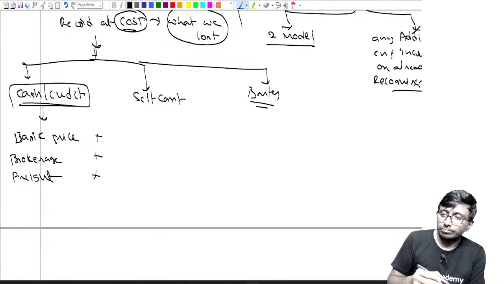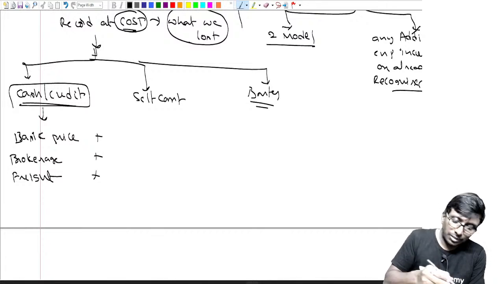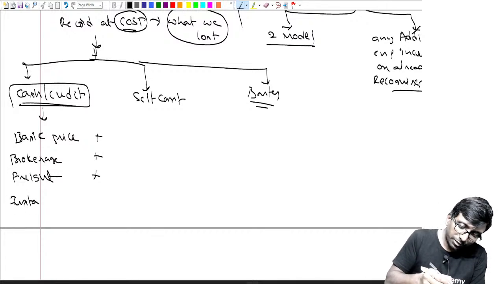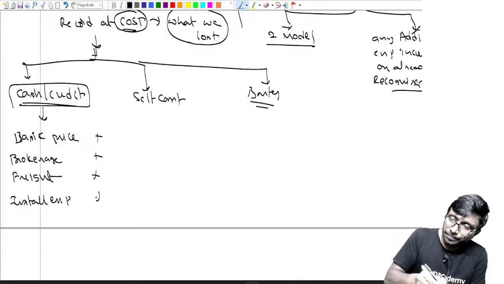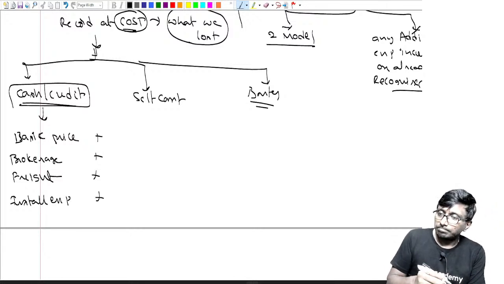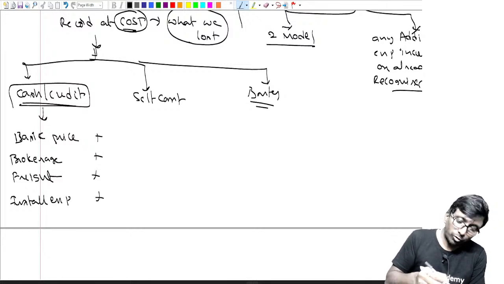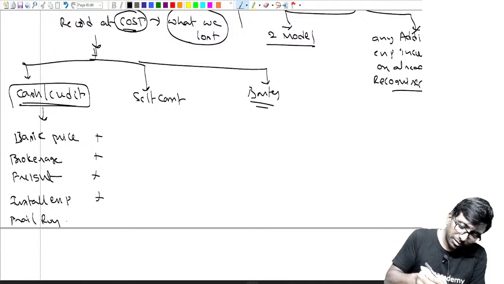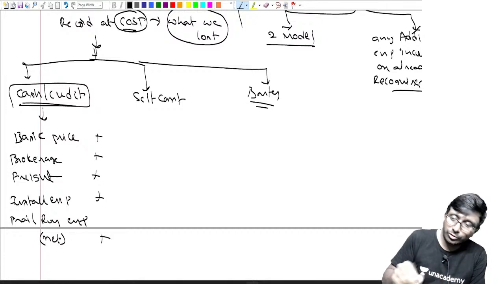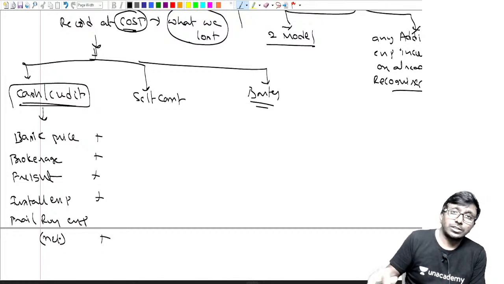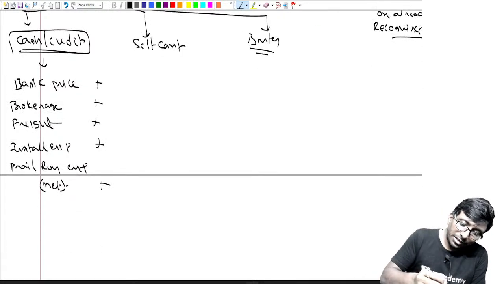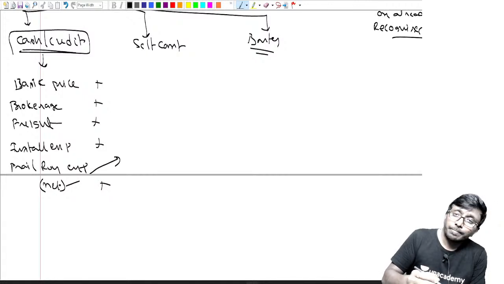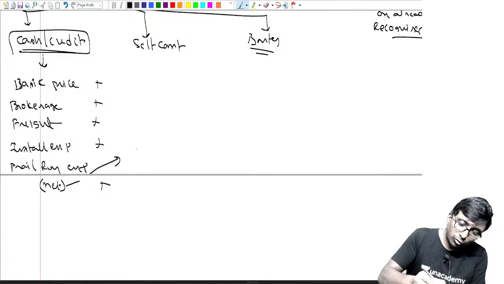What else do you add? Installation expenditure. Perfect. Installation expenses. Yes. Next. Trial run expenditure. Correct. Now, for trial run expense you should write net. What do you mean by net? Net means, suppose you spent 1 lakh rupees on the trial run.